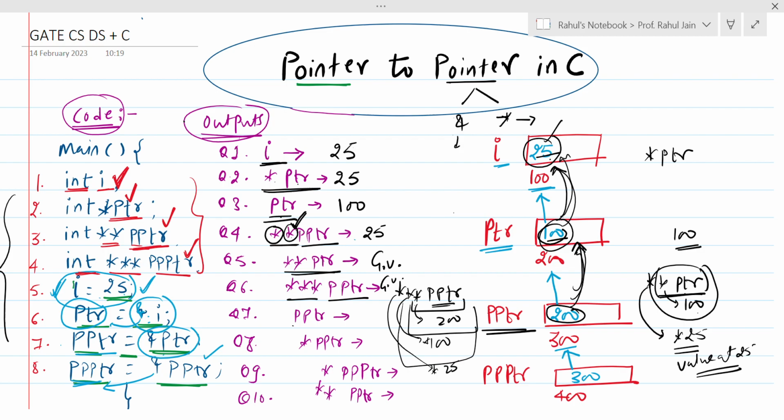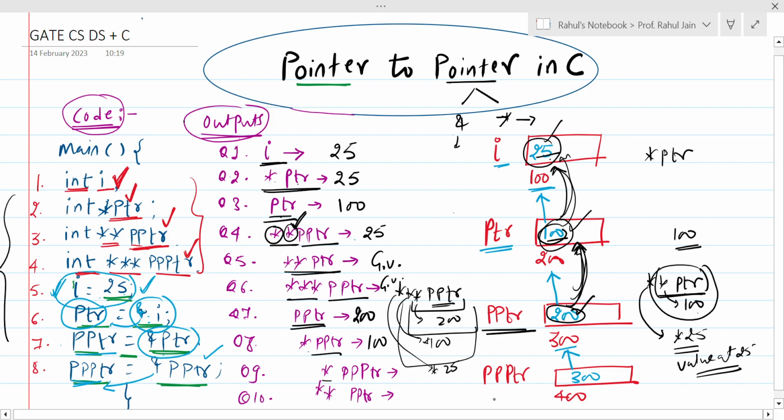Question number 7. Double PTR. Double PTR means we are only asking what double PTR is having. Double PTR is having 200. 200 would be the output. Star double PTR means what? Double PTR is having 200. One star means value at 200. What is value at 200? 100. 100 would be the output.